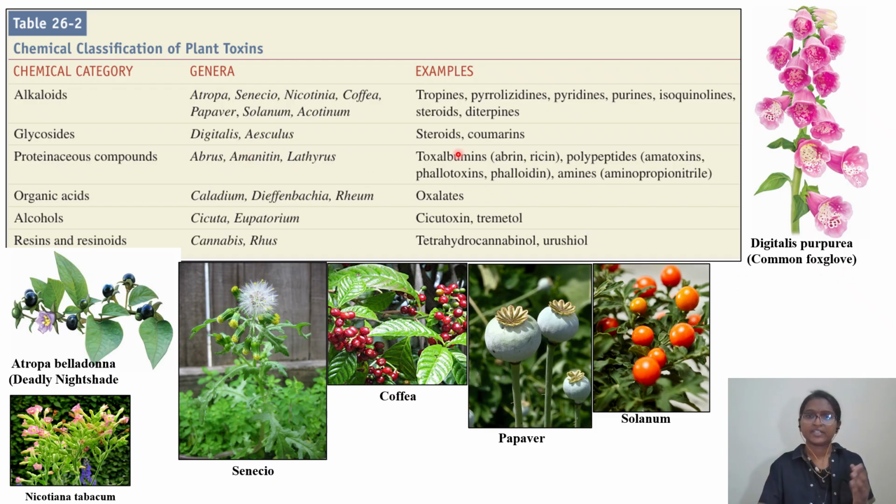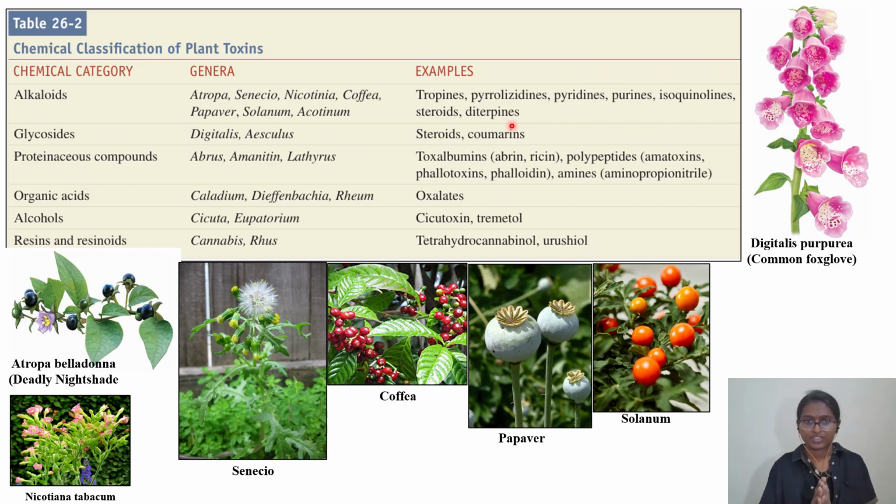Examples: digitalis belongs to steroids, aesculus belongs to coumarins. Atropa belongs to tropane, senecio belongs to pyrrolizidine, nicotiana belongs to pyridine, coffee contains purines, xanthines and purines will be there, no? And papaver, isoquinoline, solanum, steroids, aconitum, diterpenes. Okay, like this chemical class you have to remember.